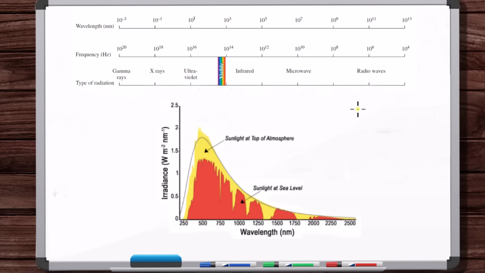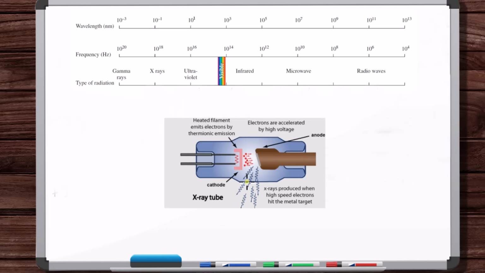But we do artificially generate radio waves with transmitters, and they're received with antennas. We artificially generate microwaves, obviously in microwave ovens, for example. We artificially generate X-rays. So here's an X-ray tube, an X-ray gun. Electrons are accelerated by high voltage, and they're brought to an abrupt stop here at the cathode. When they decelerate to an abrupt stop very aggressively, they emit X-rays.